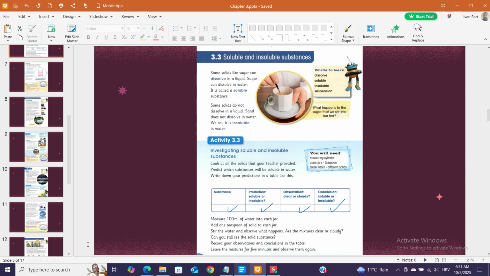Some solids do not dissolve in a liquid. Sand does not dissolve in water. We say it is insoluble in water. Activity 3.3. Investigating soluble and insoluble substances.